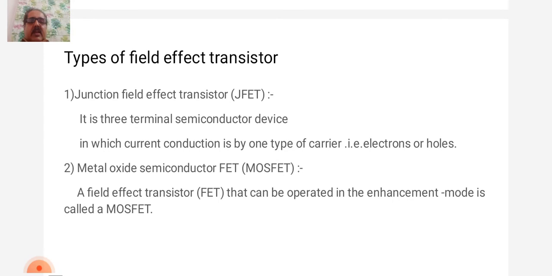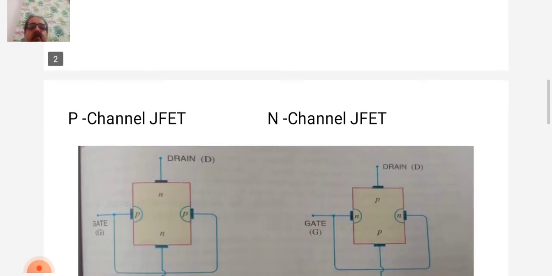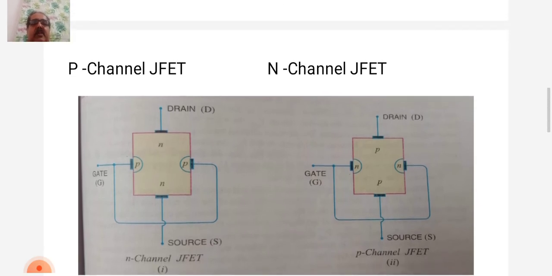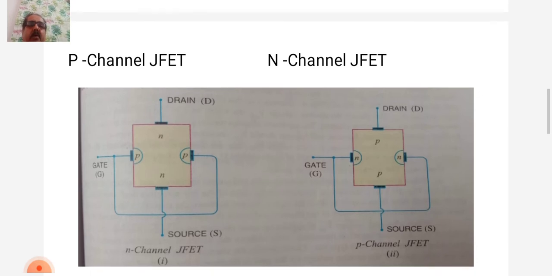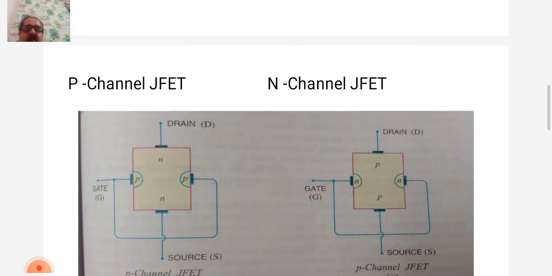So let us consider the construction of JFET here. So here you have to observe in the figure, a JFET consists of a P-type or N-type silicon bar containing two PN junctions at the sides. So it is shown in this figure.